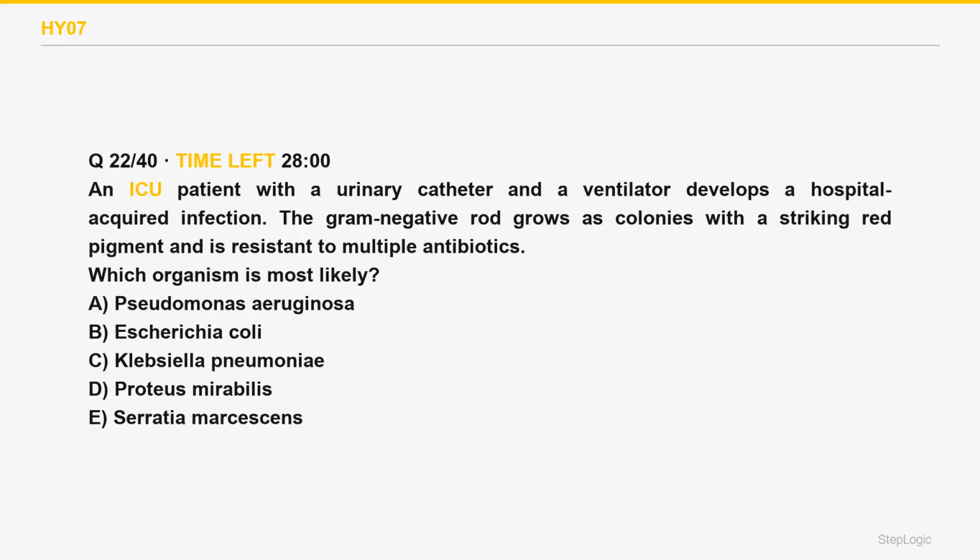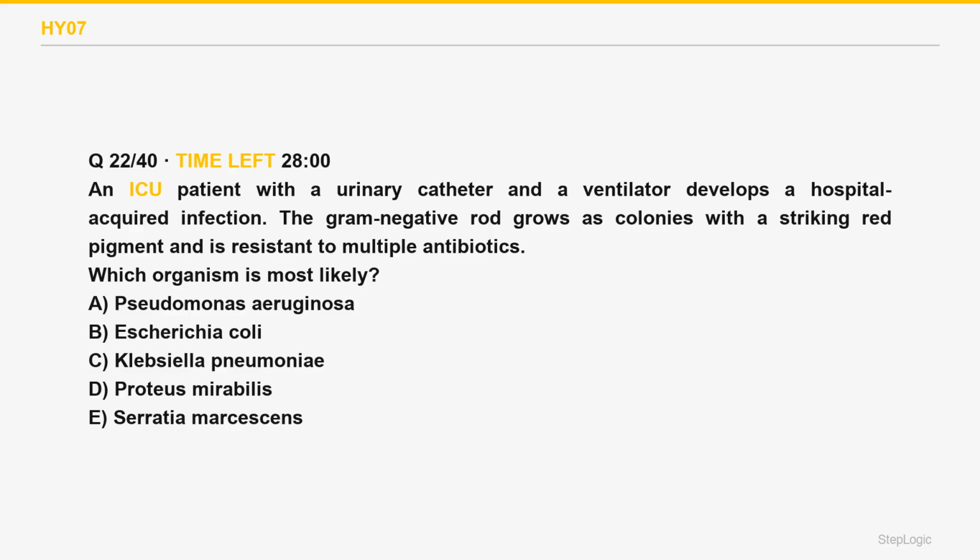Which organism is most likely? An ICU patient with a urinary catheter and a ventilator develops a hospital-acquired infection. The gram-negative rod grows as colonies with a striking red pigment and is resistant to multiple antibiotics.